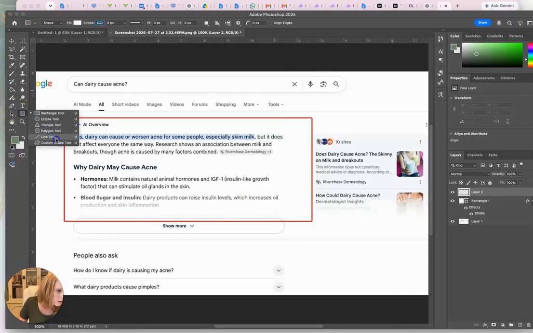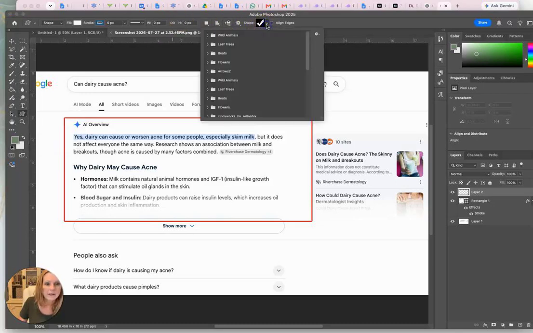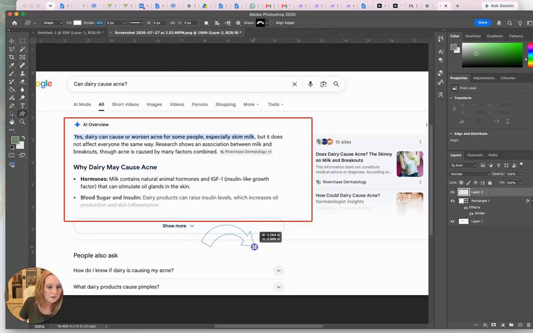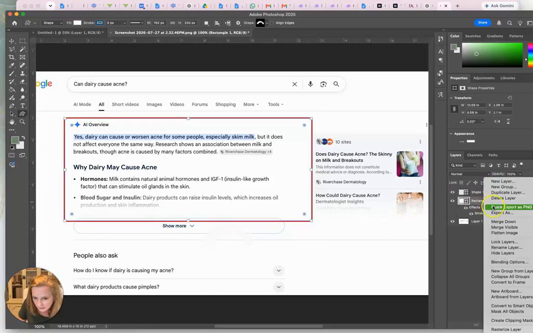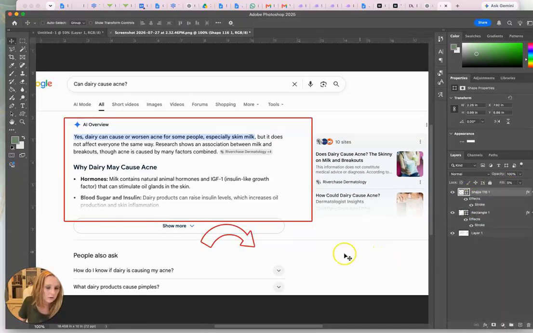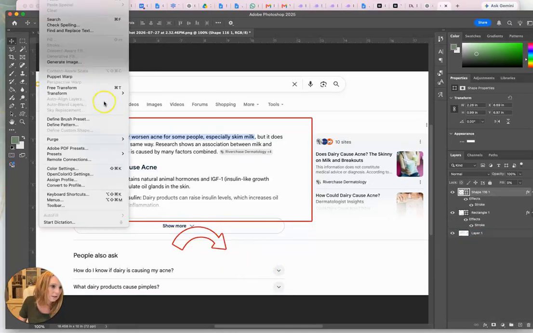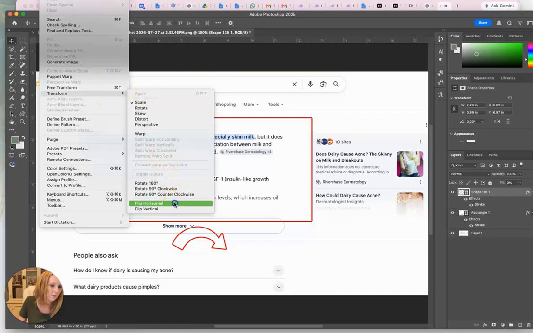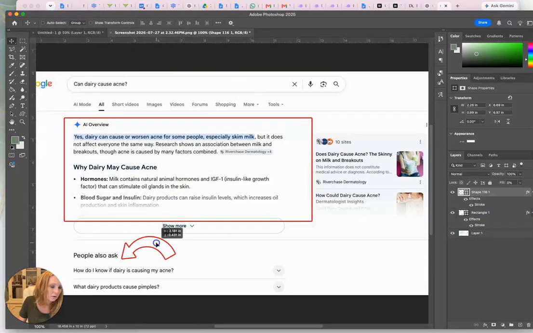Nope. Custom shape tool. I don't think anybody really uses these anymore, but I love a good old-fashioned custom shape tool in Photoshop. And then we'll do the same thing. So we're just going to right-click and copy layer styles, and then paste layer style. Boom. I just want to highlight the people also ask. Transform, flip, horizontal. Because I talk about that in the blog post.